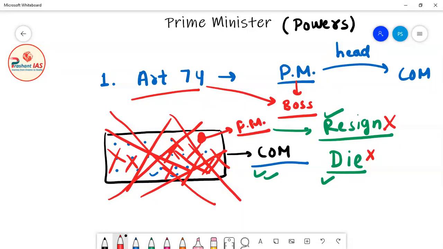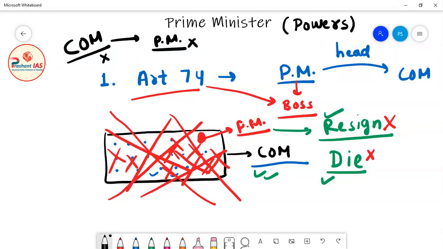So what conclusion can we make out of this? We can conclude that the survival of the COM depends on the Prime Minister. If the Prime Minister is not surviving, then the COM will not survive. So definitely this proves the statement that the Prime Minister is the most important minister. He is the chief stone of the arc called the COM, because the entire survival of the COM depends on the survival of the Prime Minister.